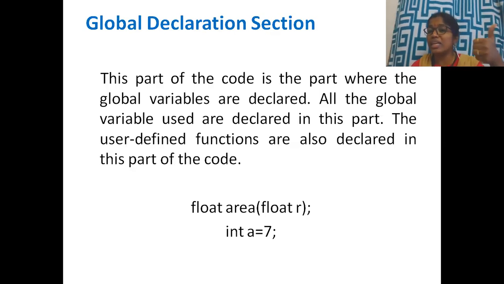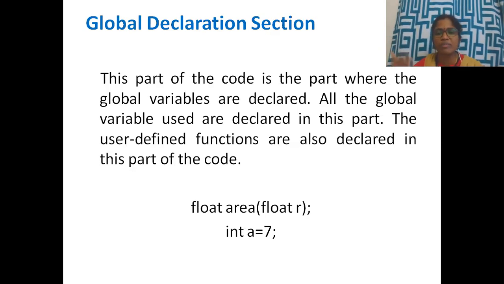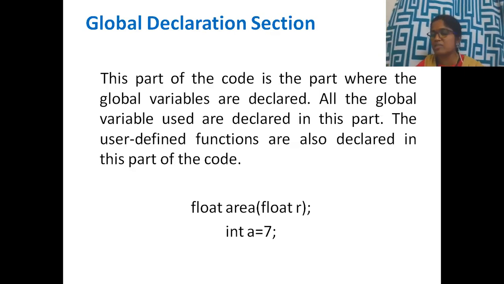So in this section, we declare the variables outside the main. These variables are called global variables, and this declaration is called global variable declaration. See here, this part of the code is where the global variables are declared. All the global variables used throughout the program, wherever you use the variables, are declared here. The user-defined functions are also declared in this part of the code.